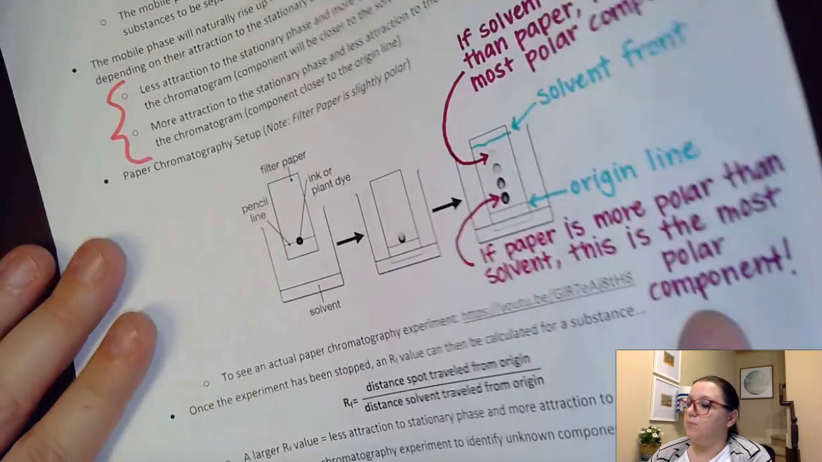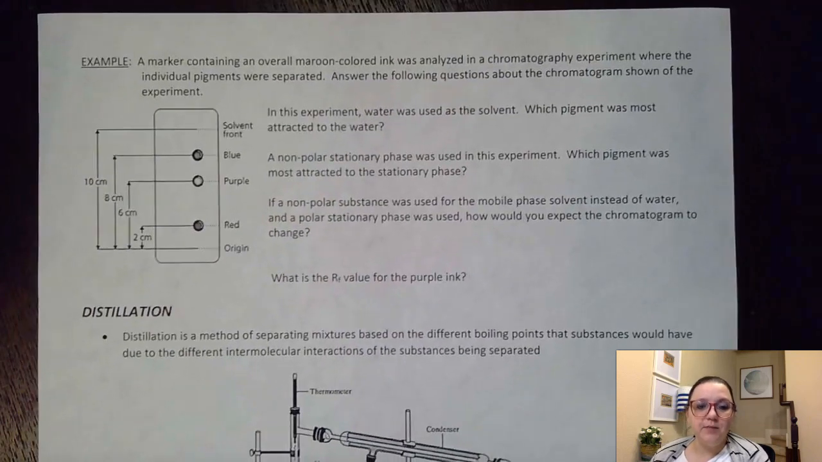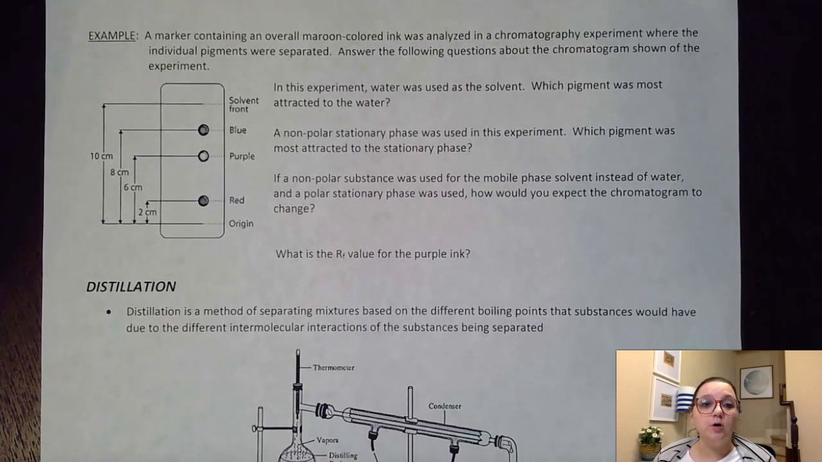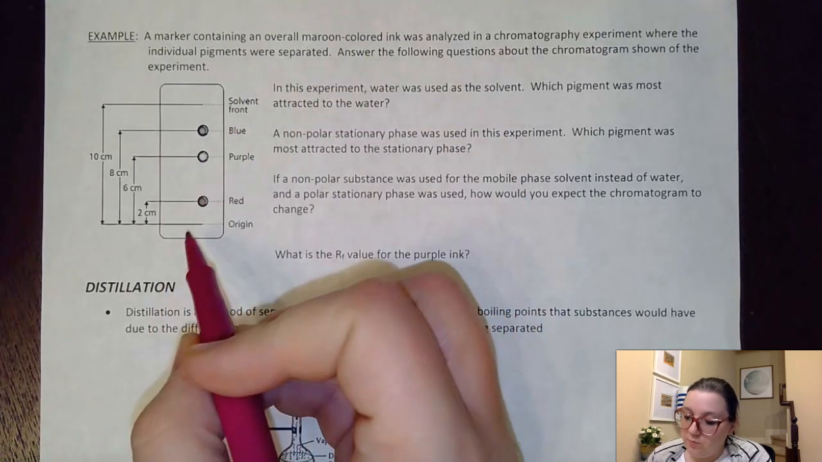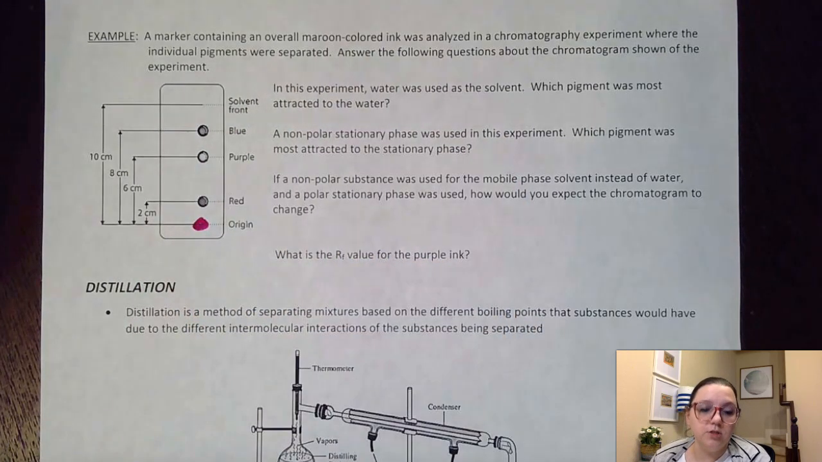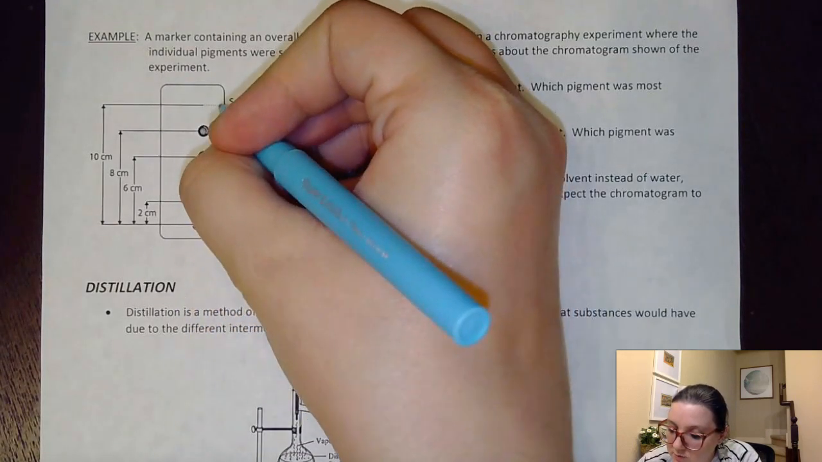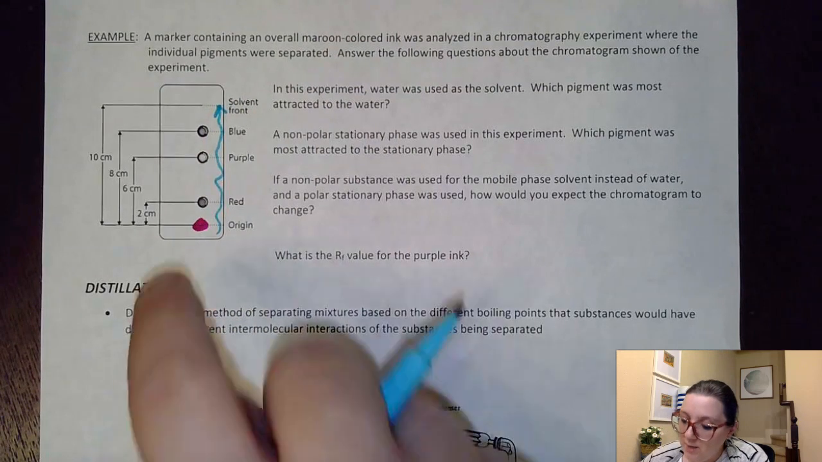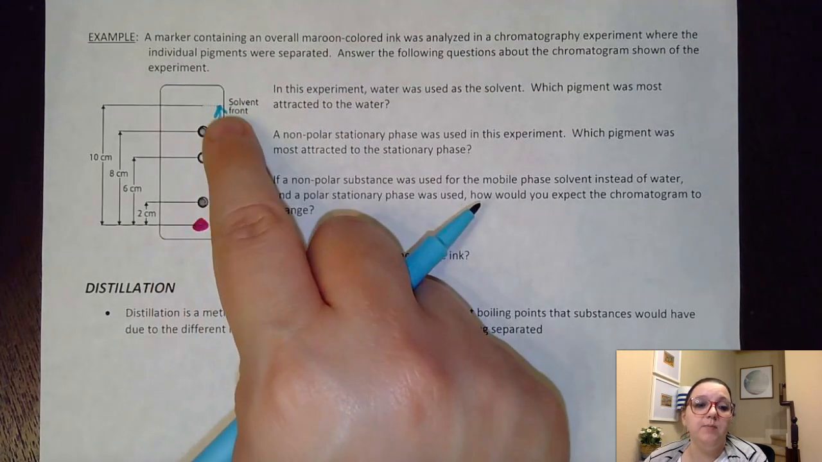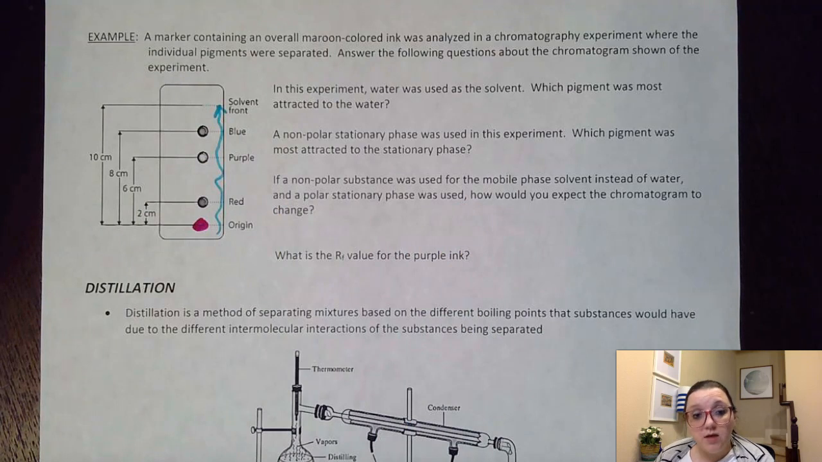All right, go ahead and flip the page to the last one here. So here's an example. It says we had a marker containing an overall maroon colored ink, and it was analyzed in a chromatography experiment. What they did is they would have originally had their maroon mark on this origin line, and then as they let the solvent travel through this, the solvent would move on up, and as it moved up to that solvent front, it would carry the components of that pigment with it. So this apparently was made out of 3 components, blue, purple, and red. And what it wants us to do is answer the following questions about the chromatogram shown.